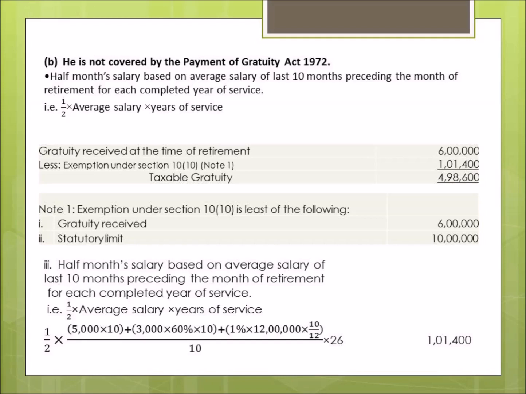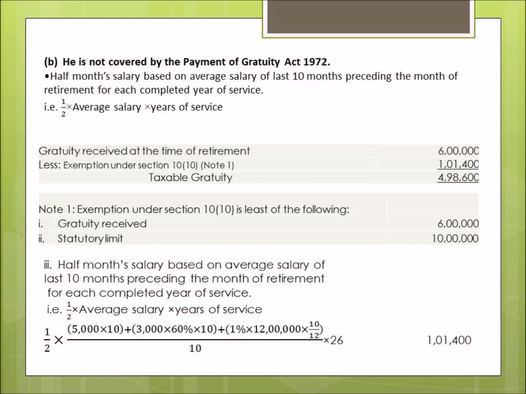So now we get the total salary for 10 months. Basic plus DA plus the commission for 10 months. The numerator gives the total salary for 10 months. Now we divide this total amount by 10 to get the average salary of 10 months. This is the main calculation part.